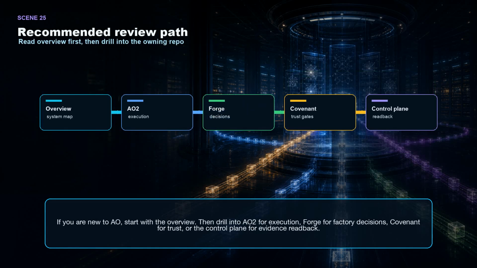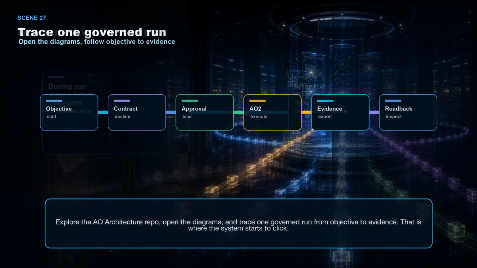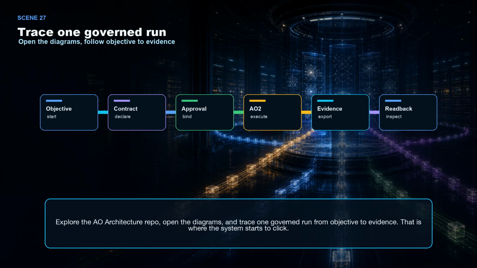If you are new to AO, start with the overview. Then drill into AO2 for execution, Forge for factory decisions, Covenant for trust, or the control plane for evidence readback. The promise of AO is straightforward. AI-assisted software work that is governed while it runs and explainable after it runs. Explore the AO architecture repo, open the diagrams, and trace one governed run from objective to evidence. That is where the system starts to click.